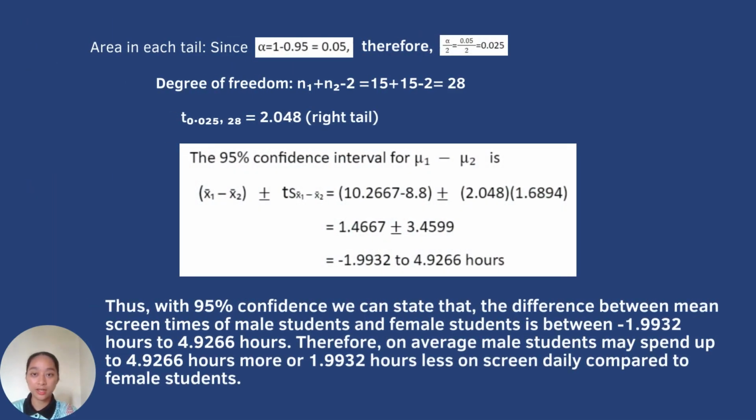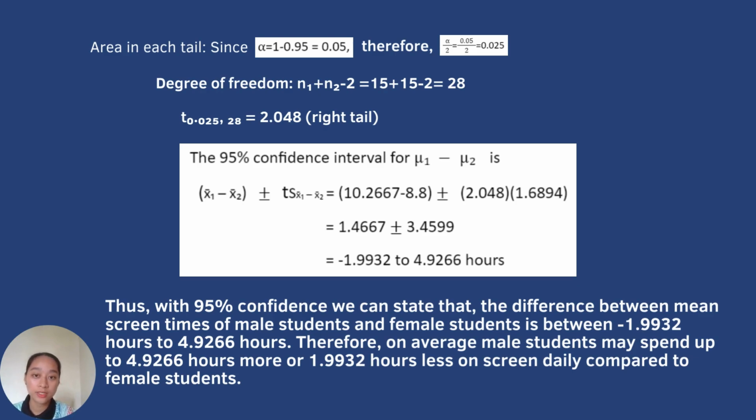For the area in each tail, since alpha is equal to 1 minus 0.95, which equals 0.05, therefore alpha over 2 is equal to 0.025. The degrees of freedom, which we get from n1 plus n2 minus 2, is 28. And the t-distribution value that we get from 0.025 and 28 degrees of freedom is 2.048, and it is in the right tail.